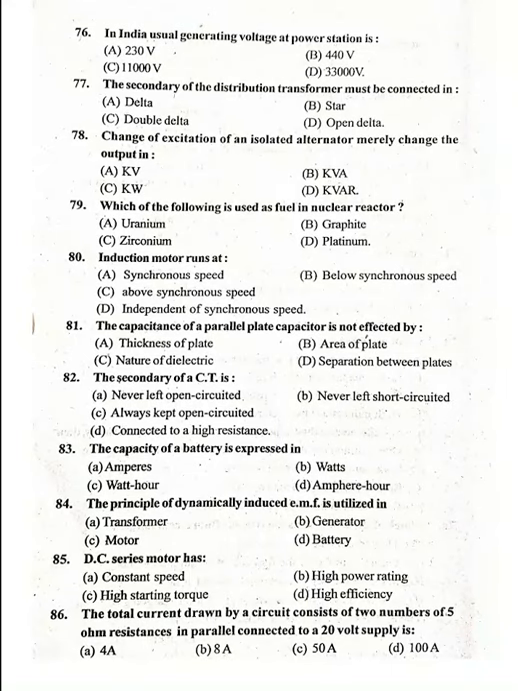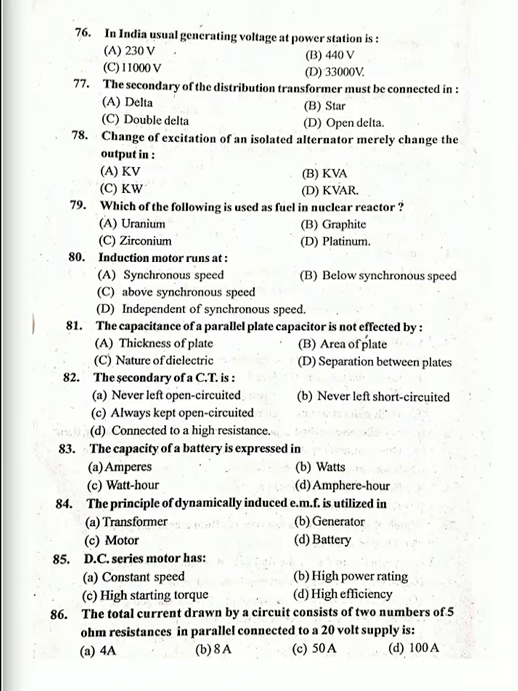76th question. In India, the usual generating voltage at a power station is? That's 11 kV. Am I right? 76. Option C. In India, the usual generating voltage at a power station is 11 kV, that is 11,000 volt.